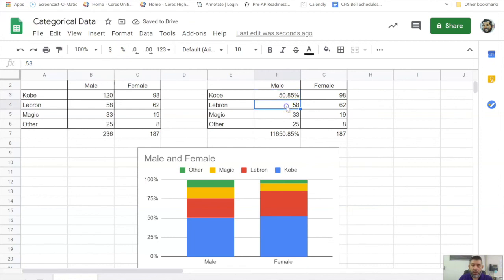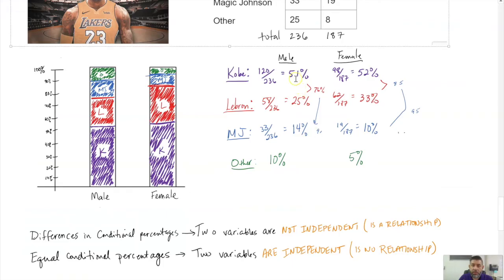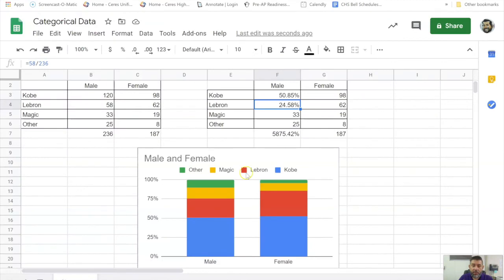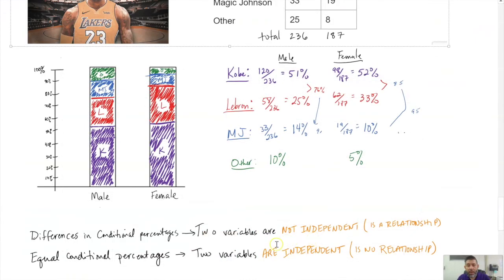Then I'm going to do the same thing here: equals 58 divided by 236. And that should get me the same percentage that I got when I calculated it on my notes. So I've got 50, 24. Okay, that's nice. So now I'm going to change it to percentages. And now I can compare the percentages and find out whether I have independent or not independent.